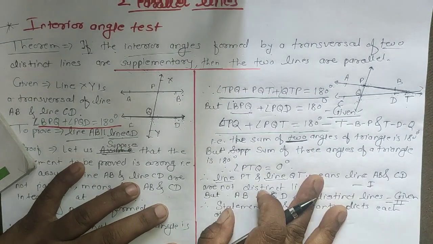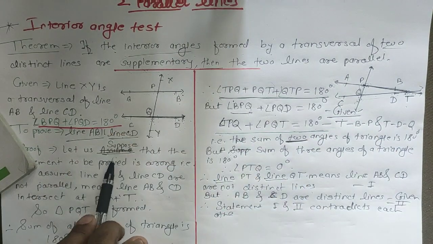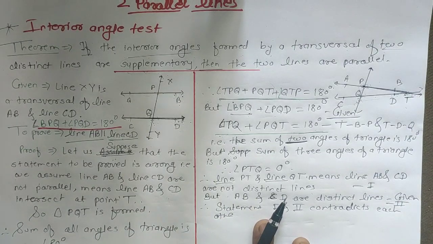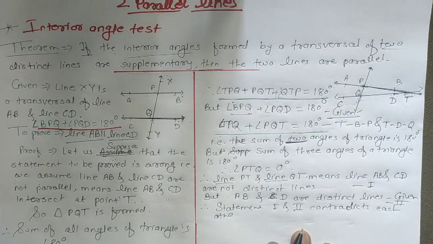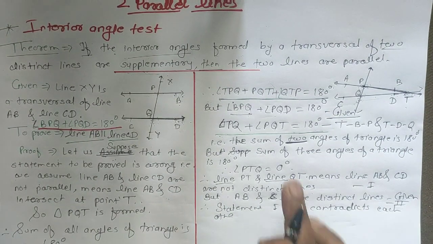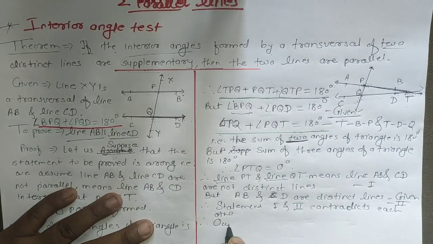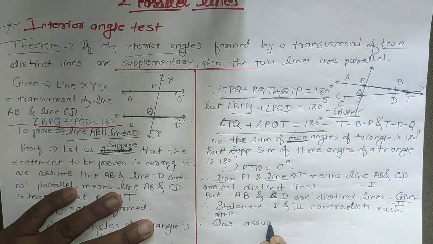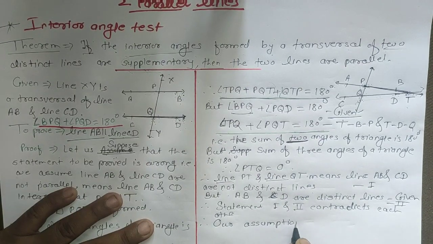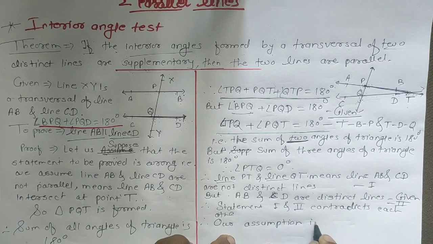Therefore whatever assumption we have taken is wrong, and then the statement is correct, that we have to write. Therefore our assumption is wrong,